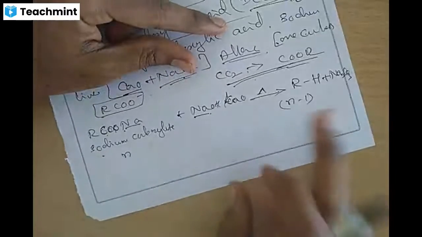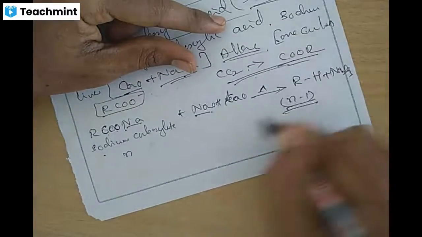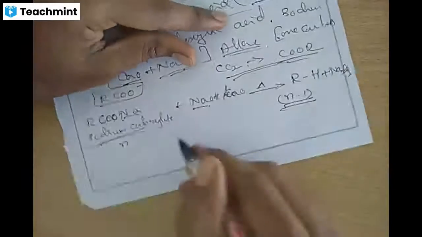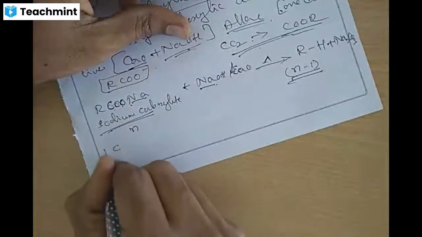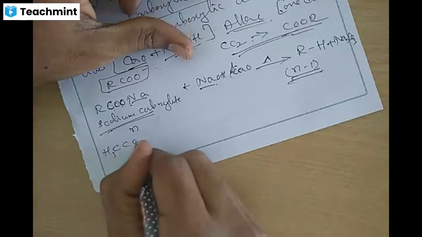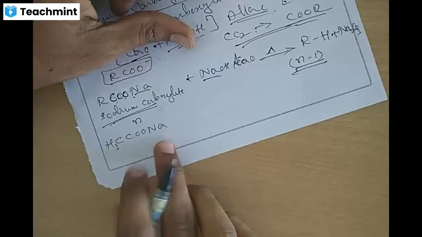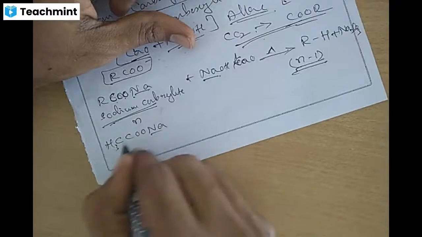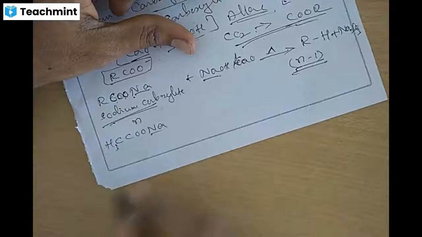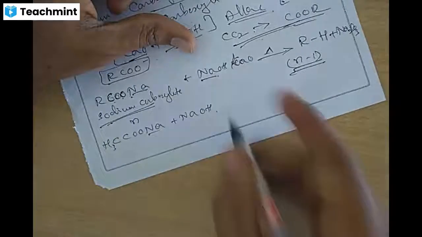And what we get, the R value, the R number of carbon should be less than the carboxylate, what we use, the carboxylic group. If I take a specific example, CH3COONa, sodium ethanoate. What is this? Sodium ethanoate, carboxylate, and treat with sodium hydroxide, NaOH.